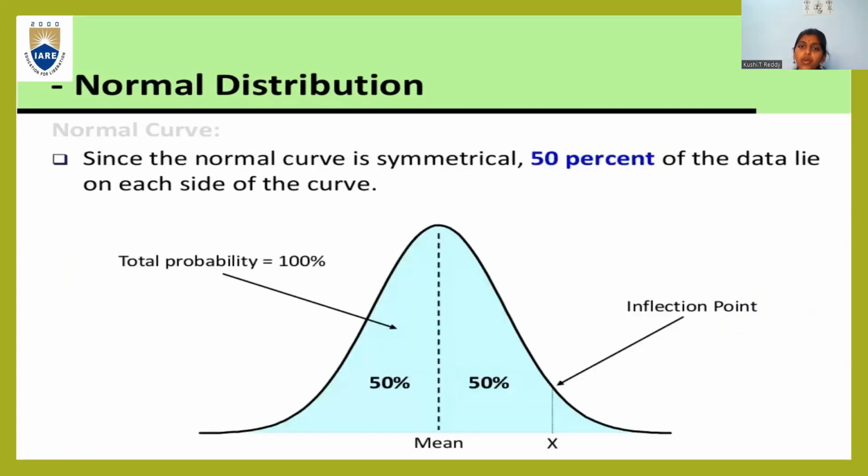So in this picture, you can see the curve of the normal distribution. As we already learned, the normal curve is symmetrical and unimodal. Symmetrical means it is divided equally on both sides. Since the normal curve is symmetrical, 50% of the data lies on each side of the curve. So 100% will be divided into 50% and 50%, and the line which divides the graph into two equal parts is called the mean.